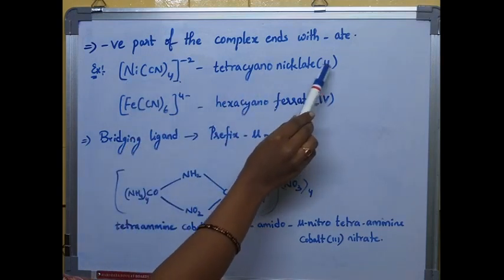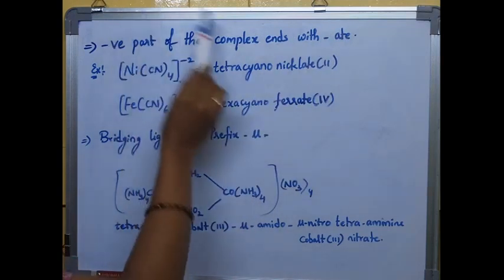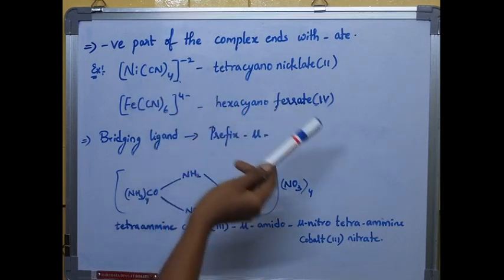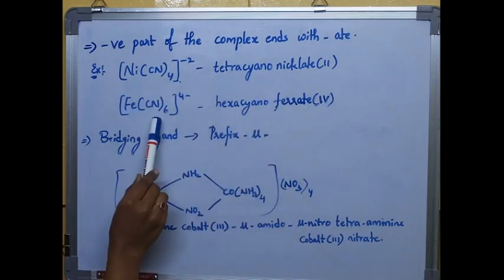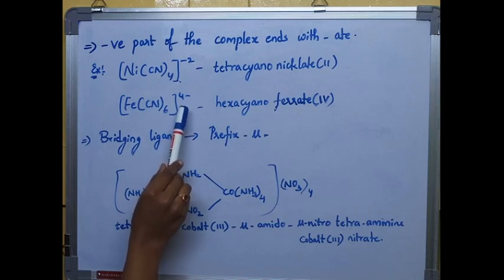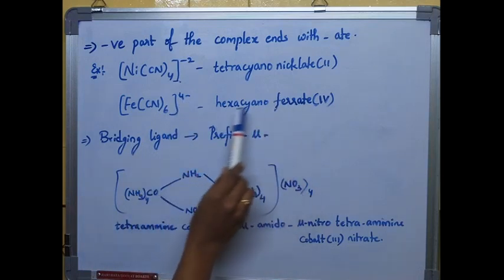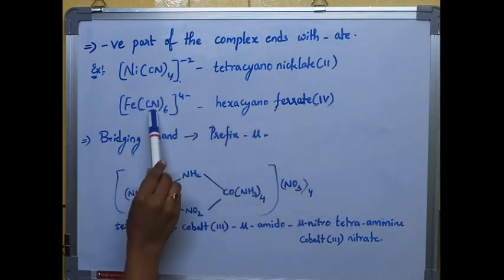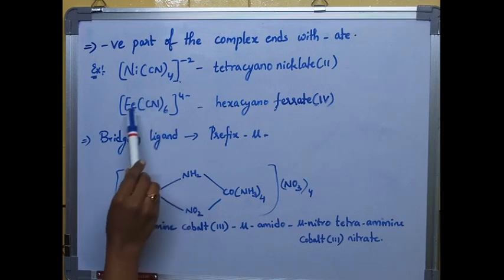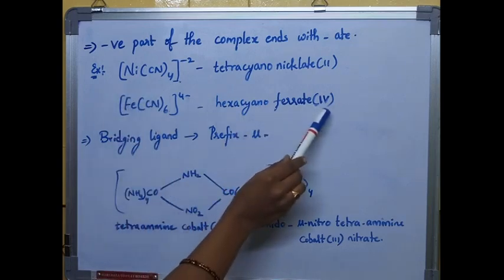Tetracyanonickelate 2. So it is ending with ate. The negative part is given to you, and in this way the naming will be given. Then Fe(CN)6 with 4 minus on top: hexacyanoferrate. You can see 6 cyanide groups are present, so hexacyanoferrate, ferrate 4.